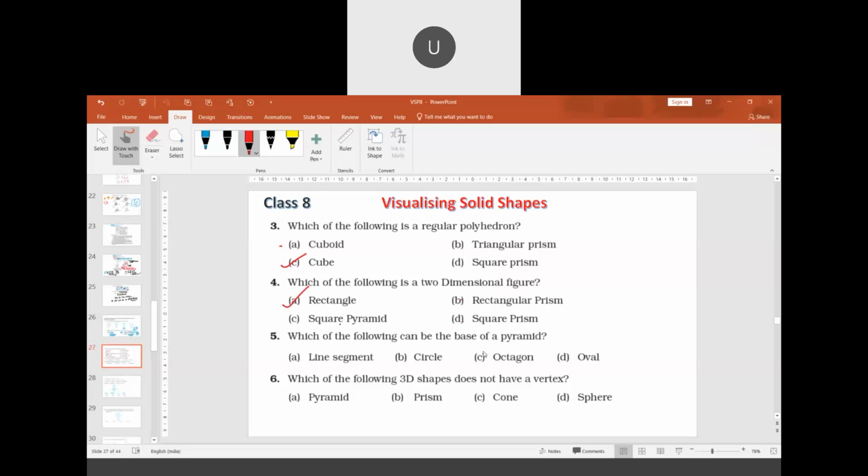Which of the following can be the base of a pyramid? Octagon. A pyramid cannot have a line segment alone as its base. It also cannot have a circle or an oval. Only option octagon is possible.